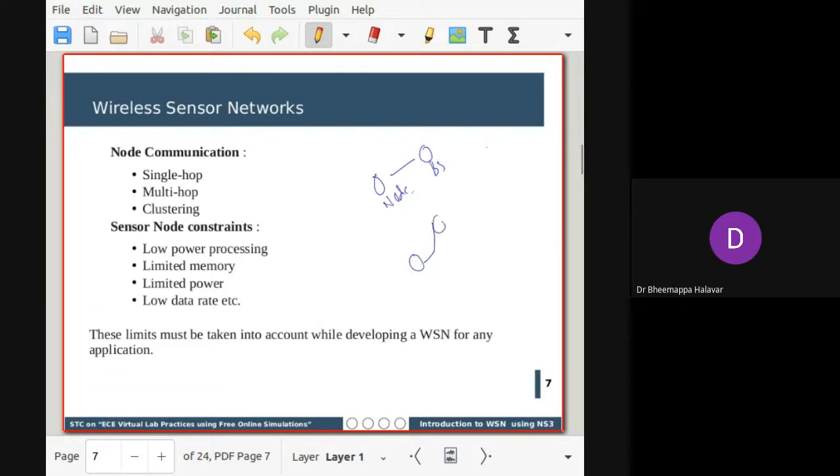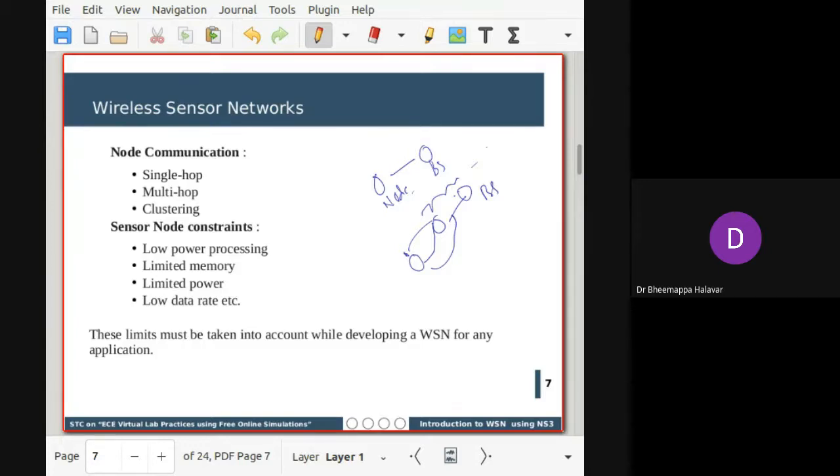Suppose, for example, take this example. There are multiple nodes, and this is a base station. So you are traveling with the help of multiple hops. That time multi-hop communication can happen, where the information is distributed by this node, and it will ask the neighboring node to route the information to the appropriate base station. So these are the general communications that occur in a wireless sensor network.